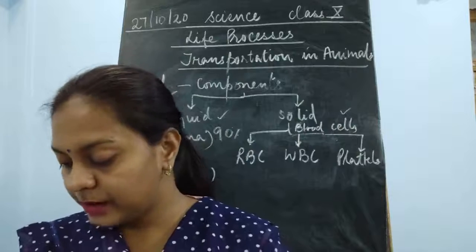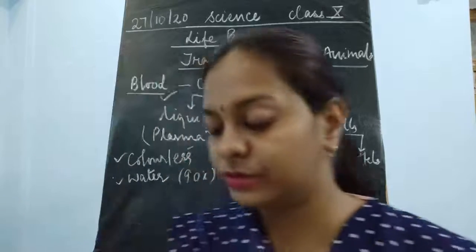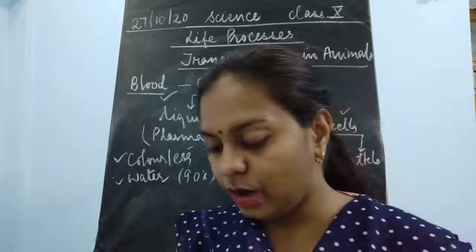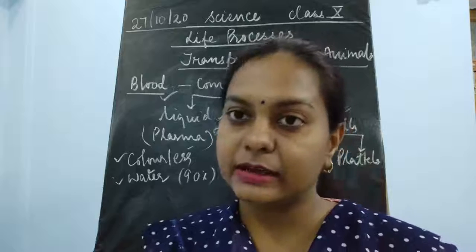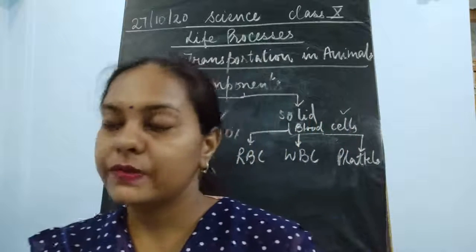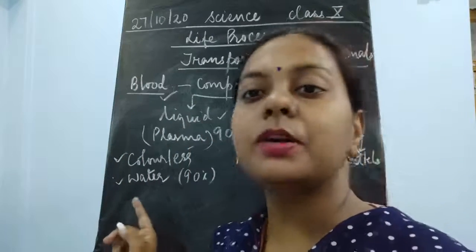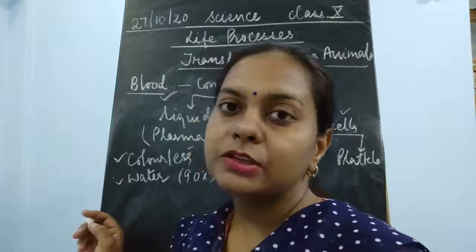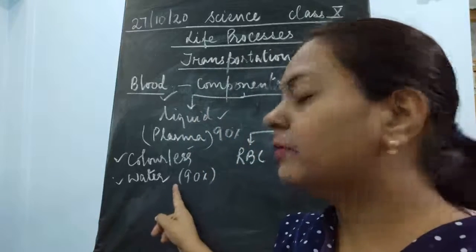The next part is that plasma contains dissolved substances like proteins, digested food, common salt, and also waste products like carbon dioxide, urea, and also hormones. So we can make a list of the components of the plasma. The first component is water.